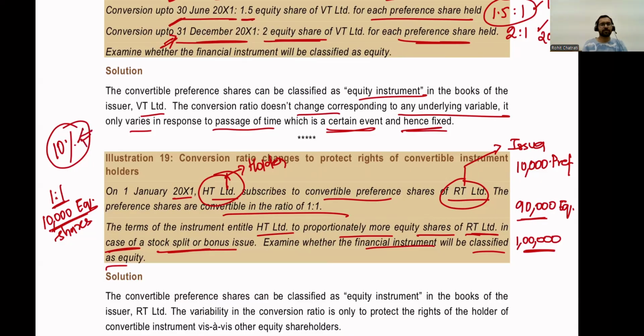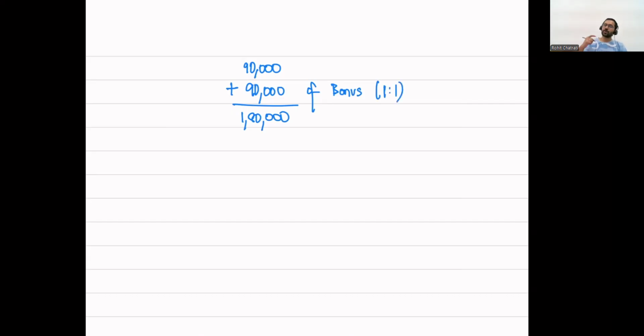Now, let us say before conversion, after the issuance of these preference shares, RT Limited is actually issuing bonus shares. Assume that it is issuing bonus shares of 1:1. So there were 90,000 equity shares, there will be additional 90,000 equity shares as bonus. I've gone for a 1:1 bonus issue, so for every one share, I'm going to issue one bonus share. So 1,80,000 equity shares are going to be present.